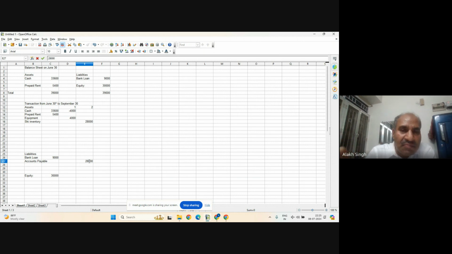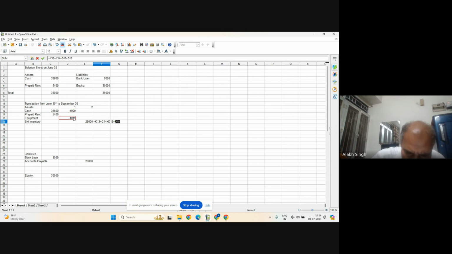But Shashwat gave the intuition that liability has increased because we have to pay. So if liability has increased, then for liability it must be positive. So if I make the balance sheet, I just add this plus this plus this, because everything will be plus.